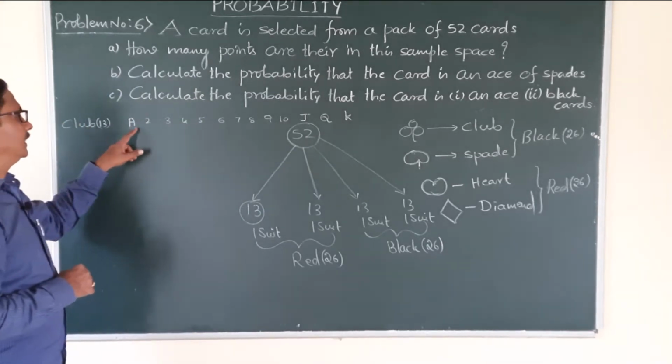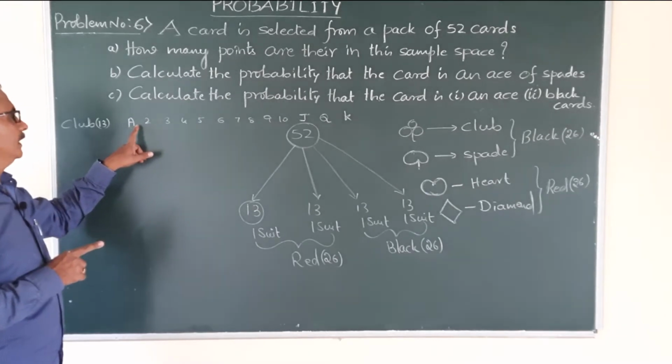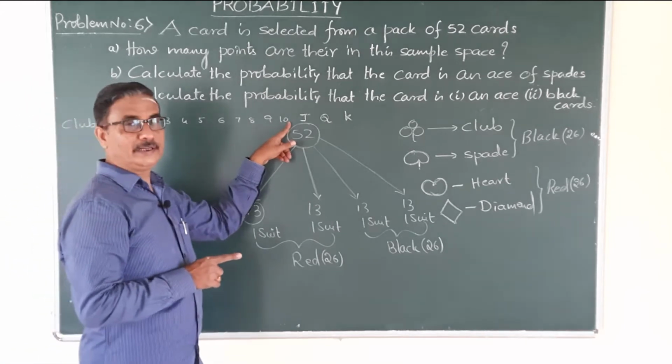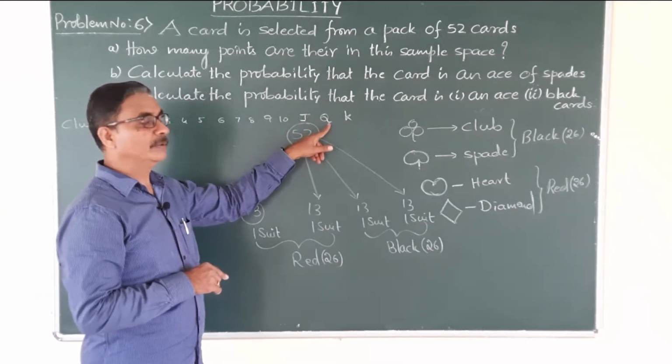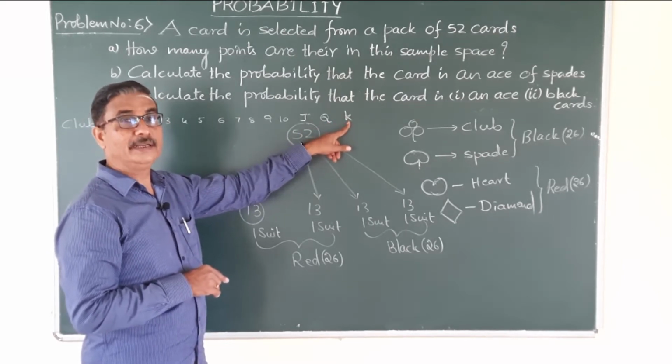Now here 13 club cards are represented by first the number instead of 1, A, that is Ace, then 2, 3, 4, 5. These are numbers, up to 10 there are numbers. 11 is represented by Jack, 12 by Queen, then the 13th by King.